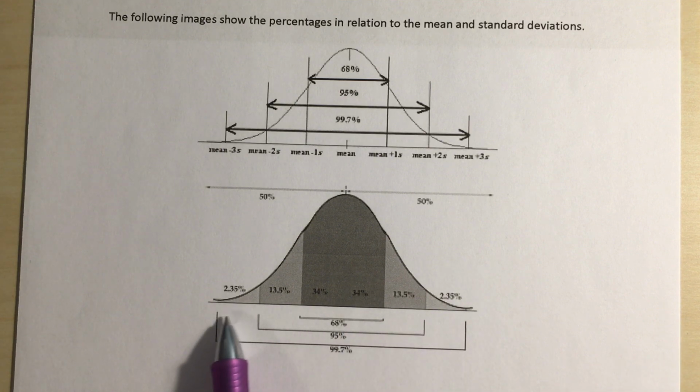And then our little tails, again, these are unusual regions. They have a little bit less than 2.5%. They have that 2.35% because we're not quite at 100% there. So as you're working through these problems, referring back to these pictures is definitely something that you are going to want to do. And it's also going to be something that we're going to use, again, as we continue to move forward in these different problems.